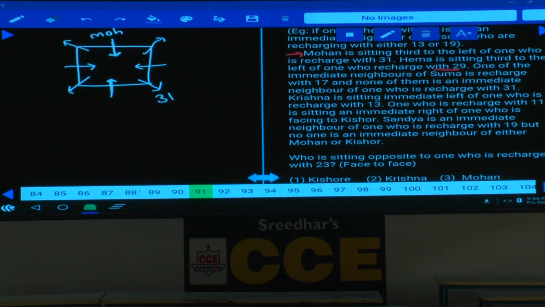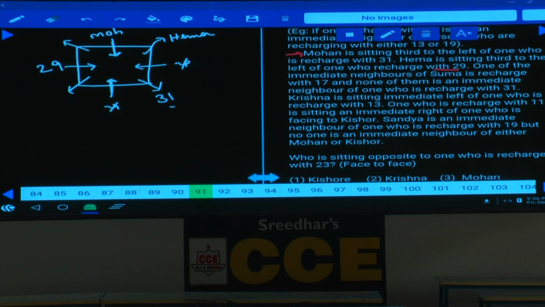At one of the centers out of which, as this is 31, 29 cannot be here, 29 cannot be here, isn't it? As 29 cannot be in these 2 places, what are the 2 possibilities here? 29 can be either at this place or Mohan can be 29, isn't it? As of now, if you take 29 at this place and Hema is seated third to the left of the one who recharges with 29, then Hema will be at this place, isn't it?